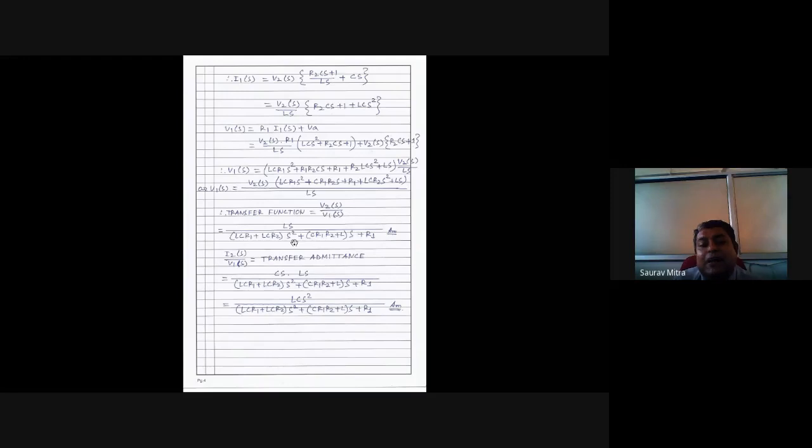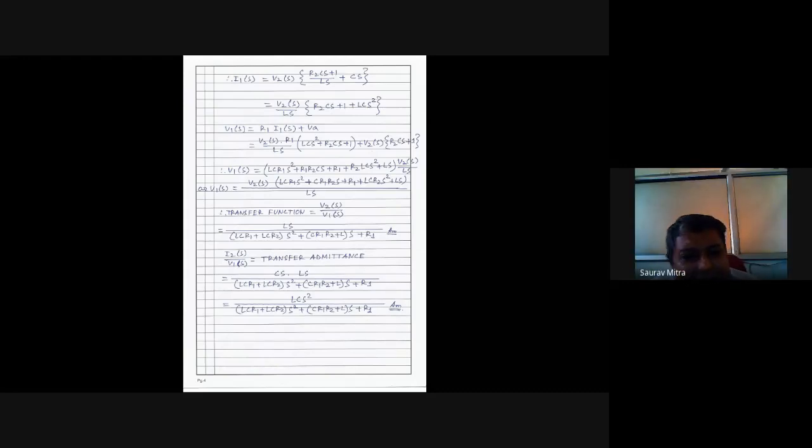Yes, sir. लिख के देखो. First write this and then make R1 equal to 0. As soon as you make it zero, whatever transfer function you are finding here is an order 2 type 0 system. लिख के रखो, order 2 type 0 system. And if R1 is 0, at that time this will be an order 1 type 0 system.